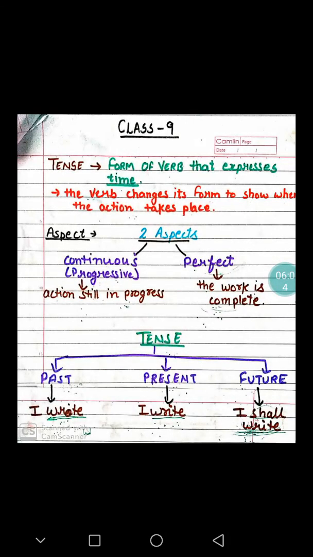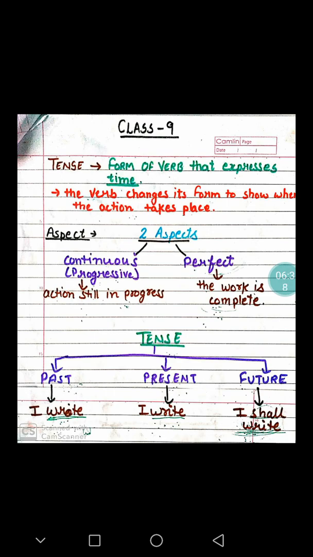Now I have taken up a very simple example to depict how the tenses work. I have taken a very simple verb, write. In present tense, how do I say it when I have to tell my teacher about my work? I usually write. I write on my notebook every day.